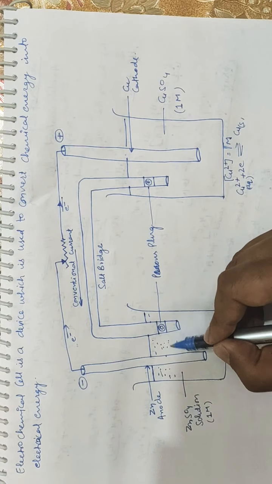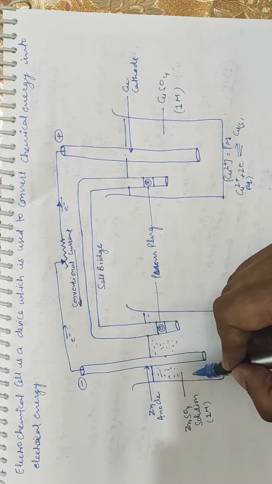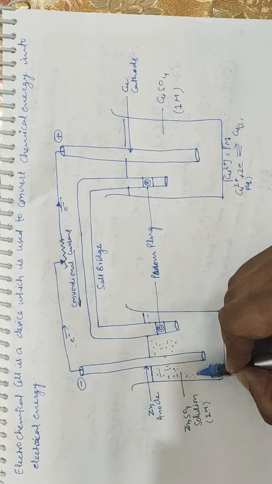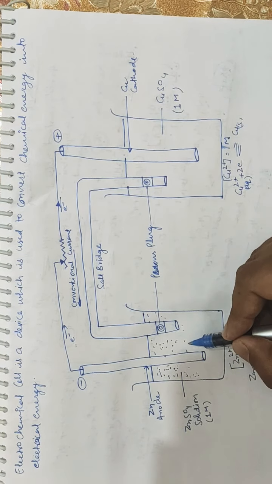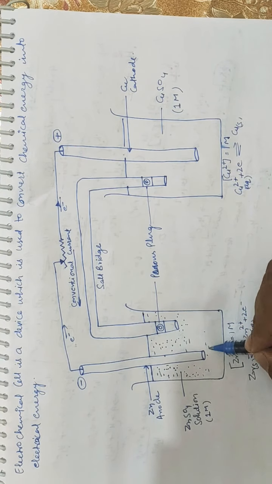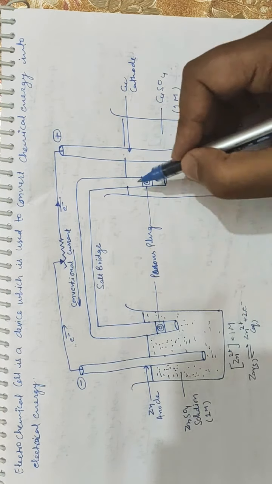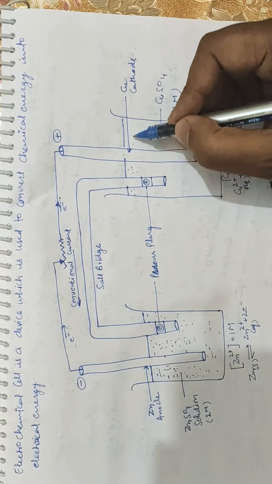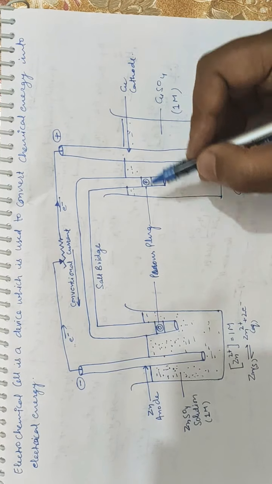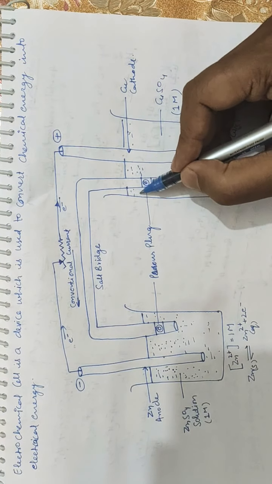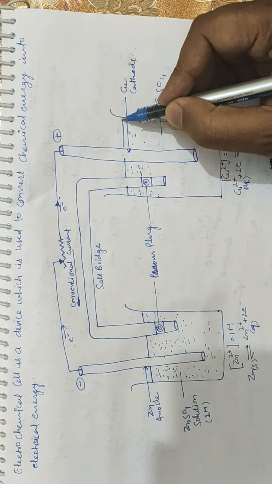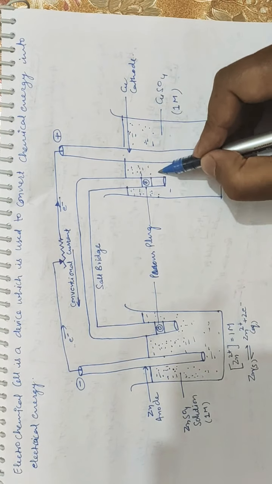There was a direct redox reaction, that means the reduction plus oxidation reaction was taking place in the same container, in which zinc was losing electrons whereas copper was gaining electrons. But in this electrochemical cell there is an indirect redox reaction. Indirect redox reaction means the oxidation and reduction reactions are taking place in different containers.